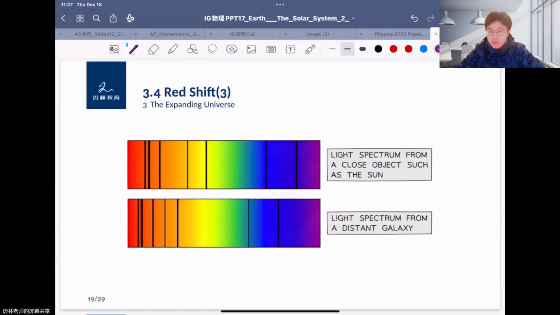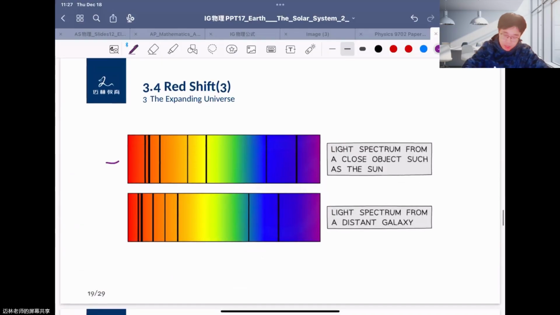They just draw the spectrum and observe from the stars, and they receive the radiation reflected by the star every year. Okay, and they find that maybe this is the radiation they first released, and this is the spectrum they received, reflected by the star. Okay, and you will find that each of the black lines in the graph is moving to the left, or moving to the red part, right?